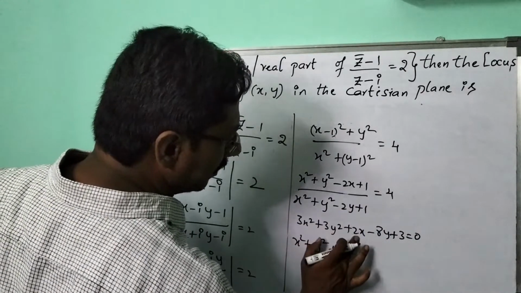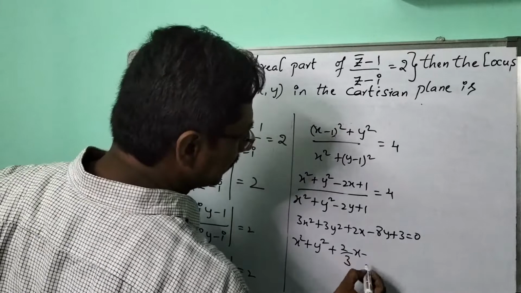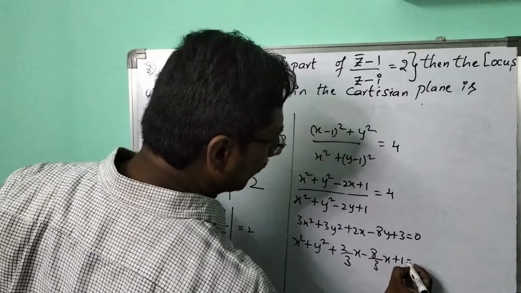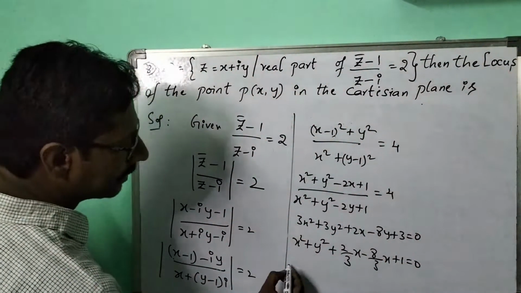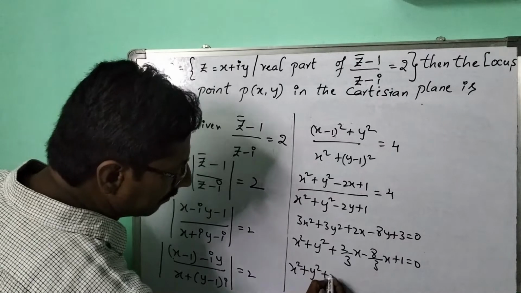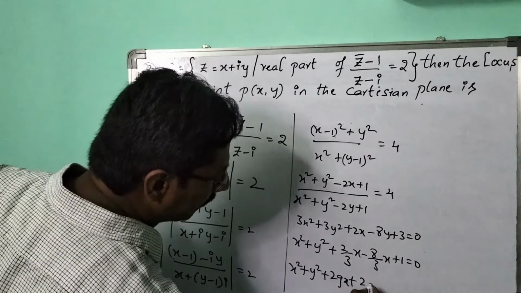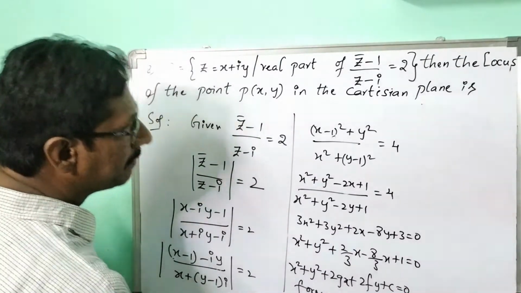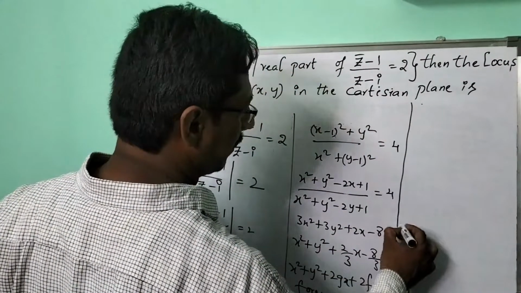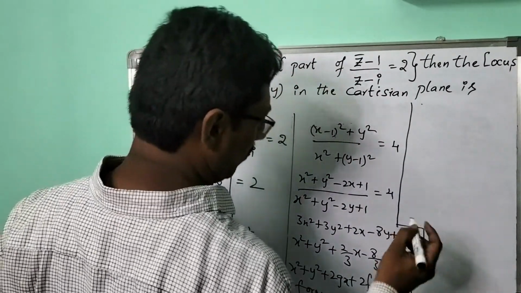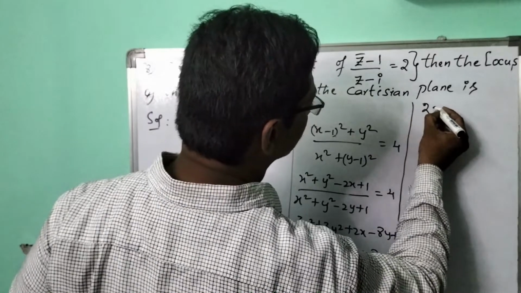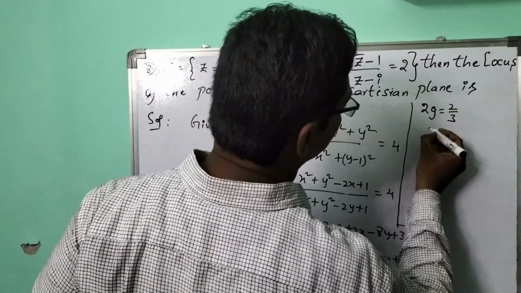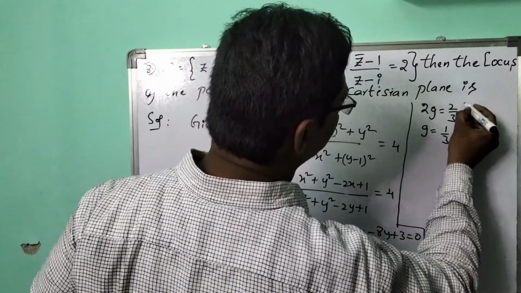So 3 is common, so it goes down to x minus 8 by 3 plus this 3 by 3, which means 1 will be here. Now this is in which form, children? X square plus y square plus 2gx plus 2fy plus c equal to 0 form. It's in that form. So let me sort it out here. What we have here is 2g. What is 2g, children? By comparing, we get 2 by 3. So g equals how much, children? 1 by 3.